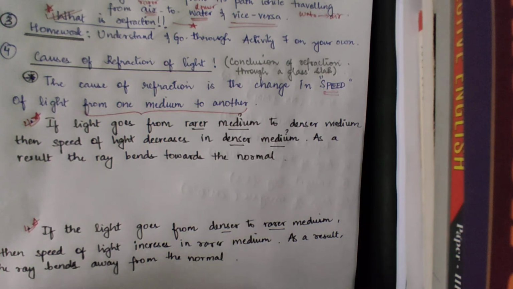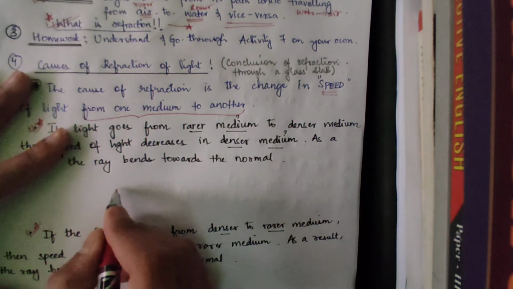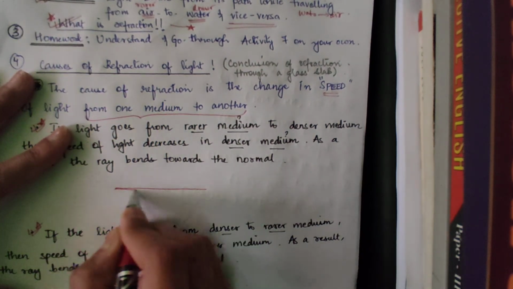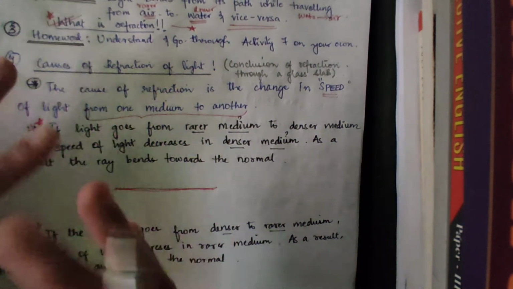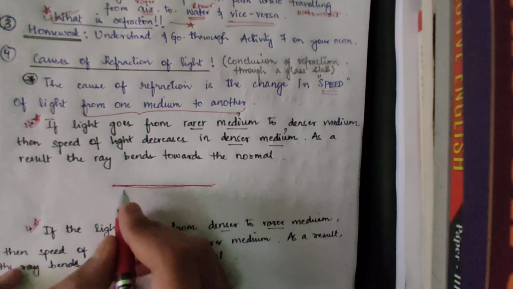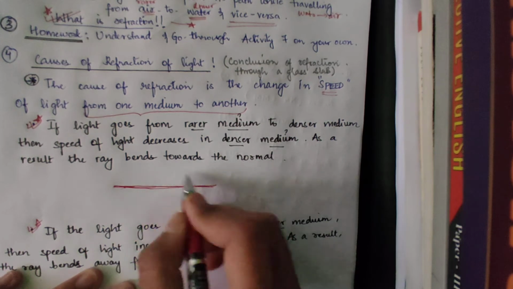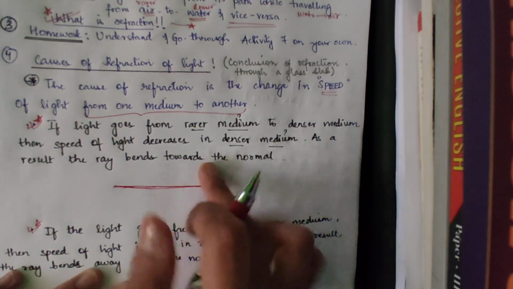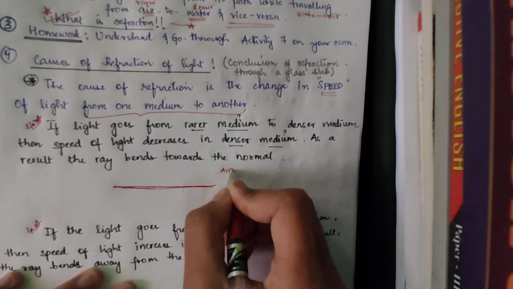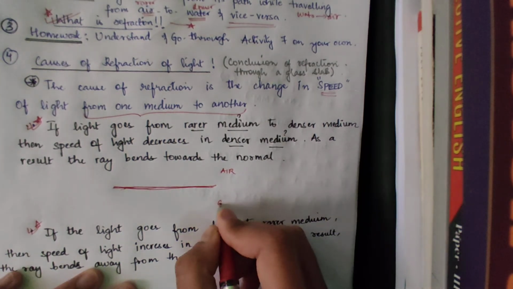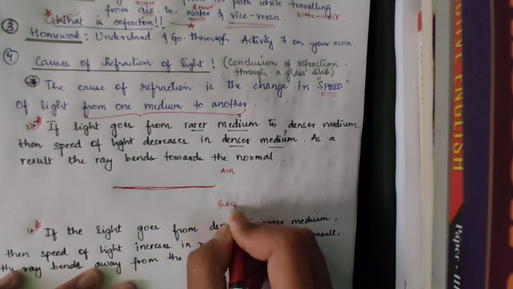As a result, the ray bends towards the normal. See, suppose I have the interface. We all have interfaces, even during reflection of light. There's an interface. Suppose the first part here is air, and the second part here is glass.